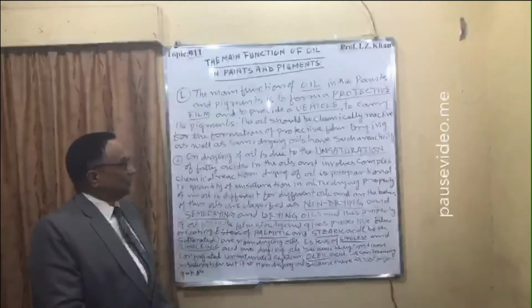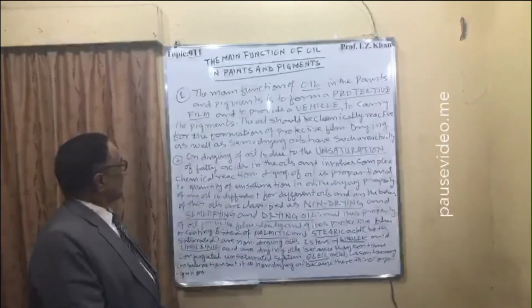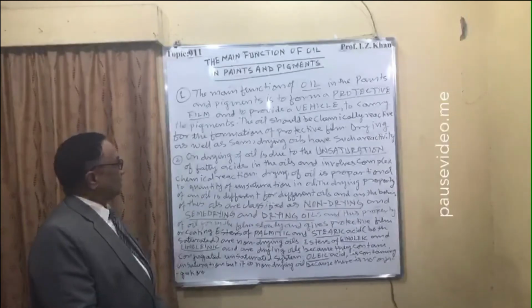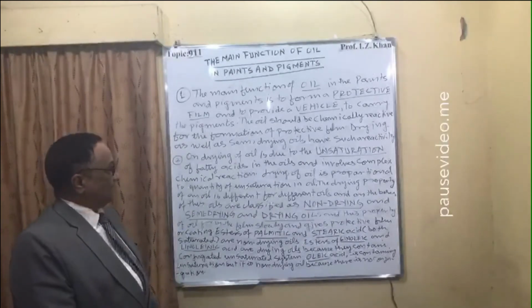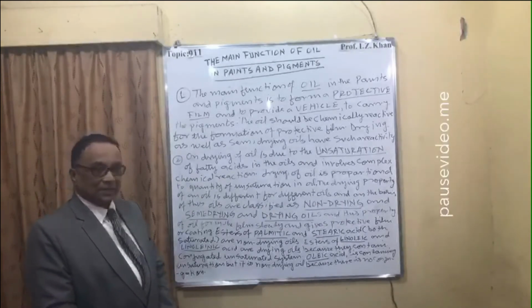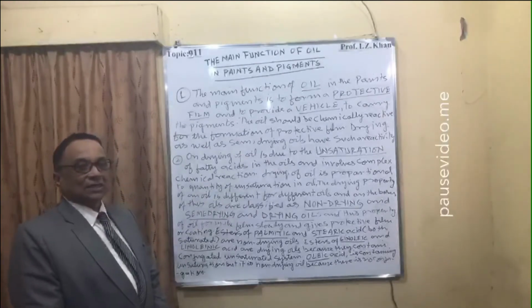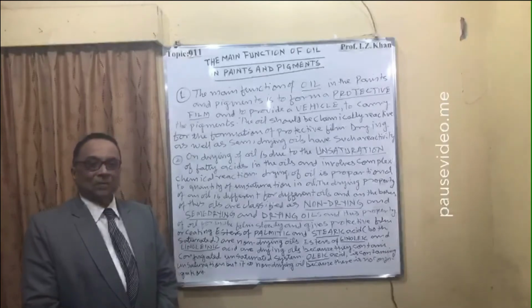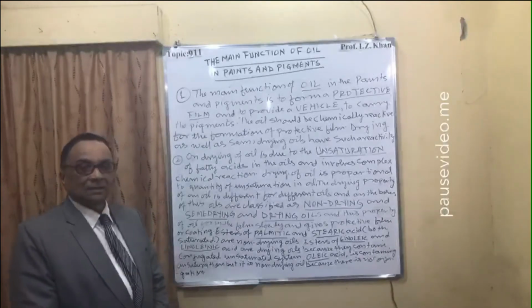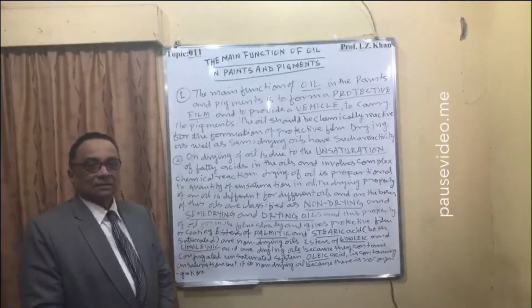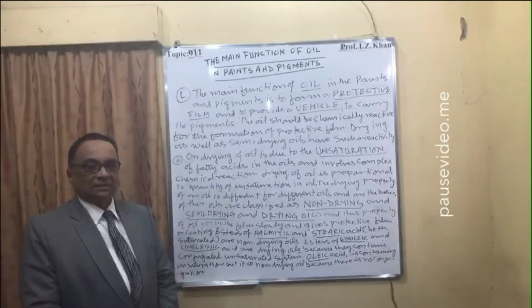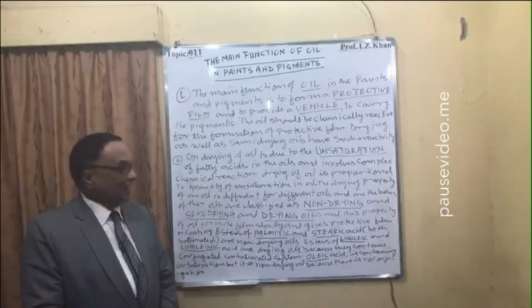The oil should be chemically reactive for the formation of protective film. Drying as well as semi-drying oils have such reactivity. So there are three possibilities of these vegetable oils. One is completely non-drying oils, second one semi-drying oils, and third one drying oils.